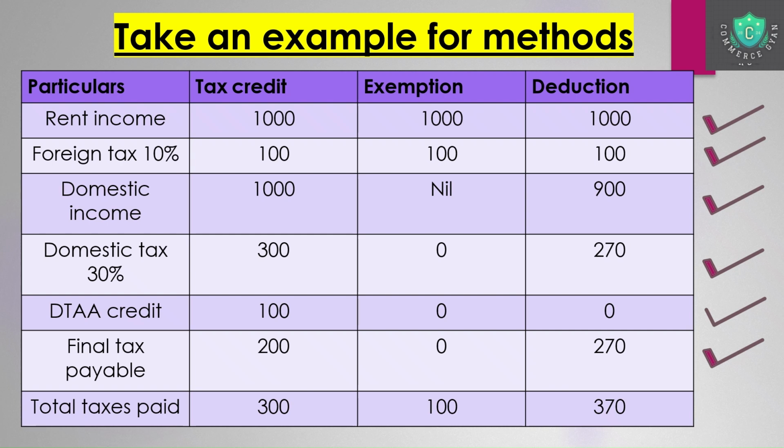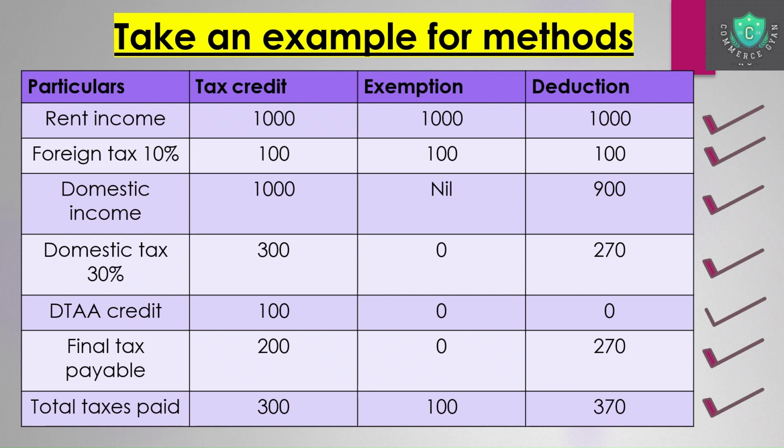Now if we take the cumulative total amount of taxes paid in each case: in the case of tax credit, you are paying 300. In the case of the exemption method, you are paying only 100, which was the tax in the foreign country. And in the deduction method, you are paying 370 rupees.